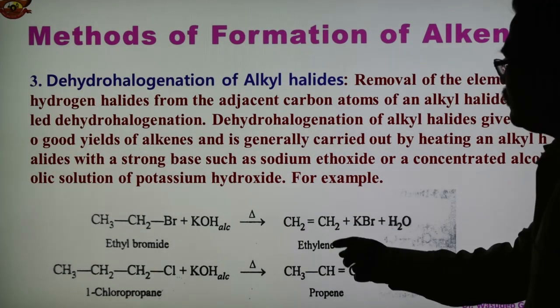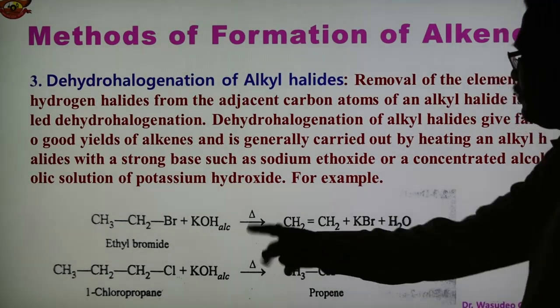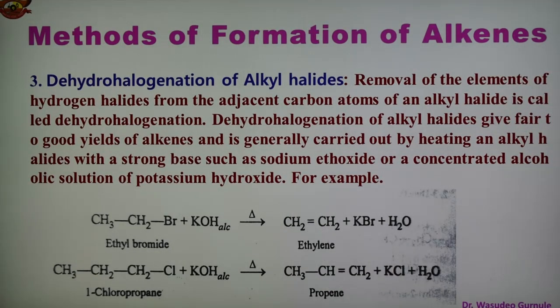So ethylene is obtained from ethyl bromide, and propene is obtained from 1-chloropropane. So by dehydrohalogenation of alkyl halide, we obtain alkene. Ethylene and propene are the products shown in the reaction. So this is the third important method of formation of alkene.